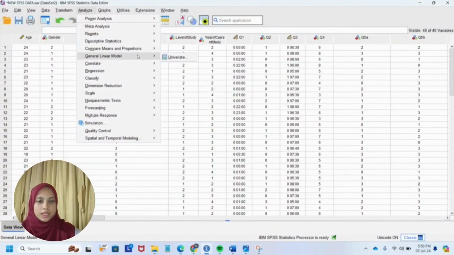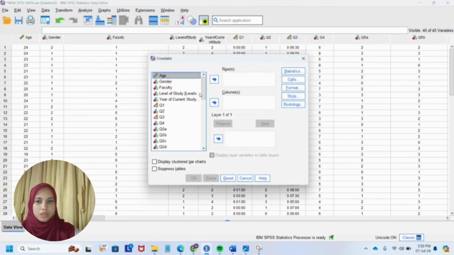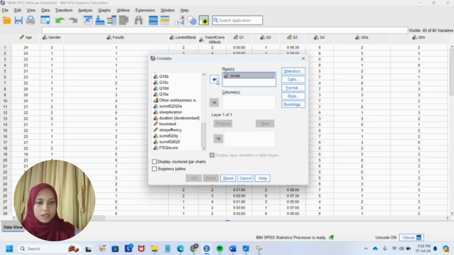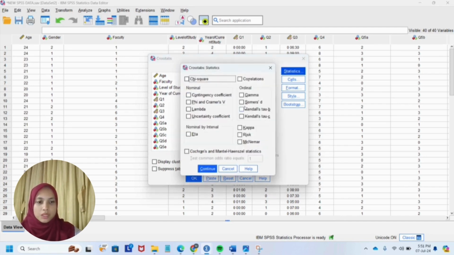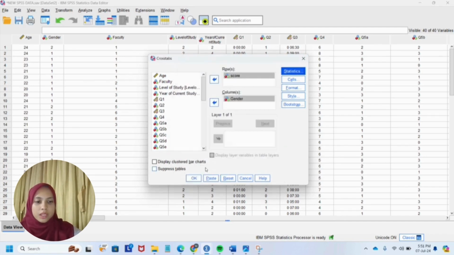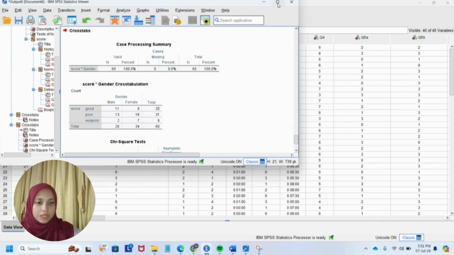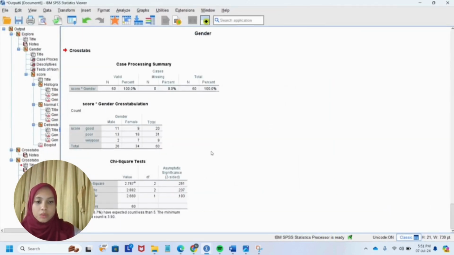First, we will go to analyze, then descriptive statistics, and then crosstabs. Firstly, for the rows box, we will choose score. And then for the columns box, we will choose gender. Then tick on statistics, we will tick chi-square. Then we will run the output. After that, we will get two tables, the first one is the gender crosstabulation and the second one is the chi-square test.